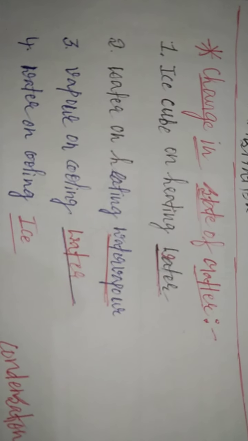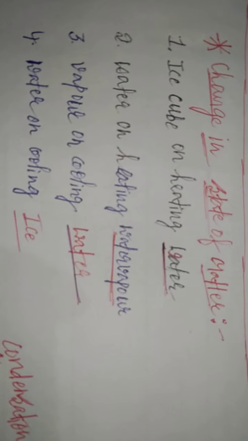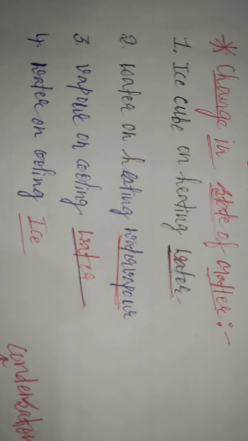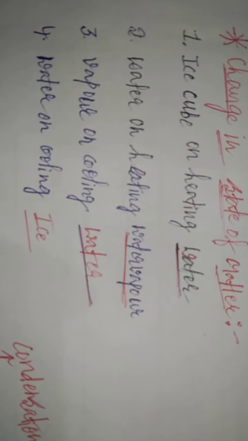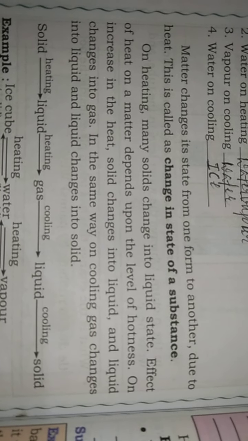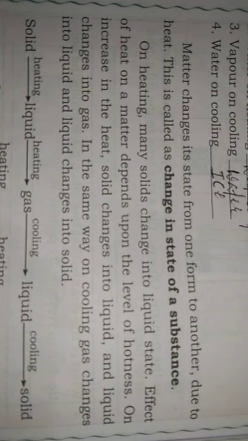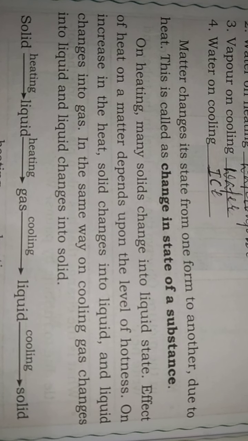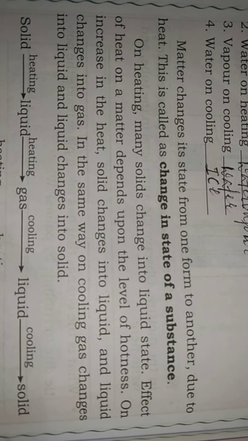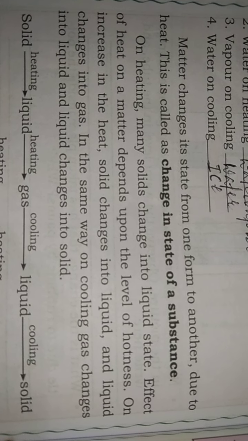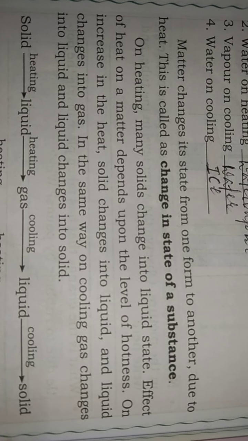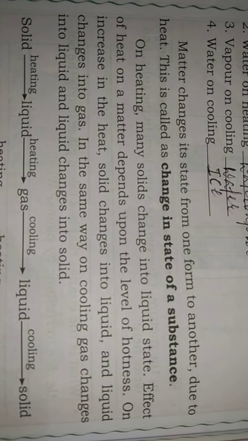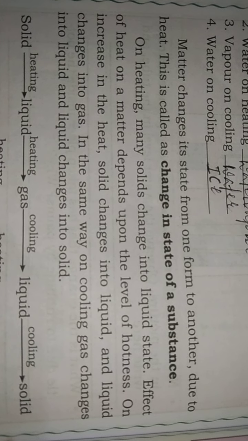I will once again repeat it. Change in states of matter: ice cube gets converted into water on heating, water gets converted into water vapor upon heating, water vapor gets converted into water upon cooling, and water gets converted into ice upon cooling. Upon heating, many solids change into liquid state. Example, ice is in a solid state. When you heat ice, it gets converted into water. Water is a liquid state.